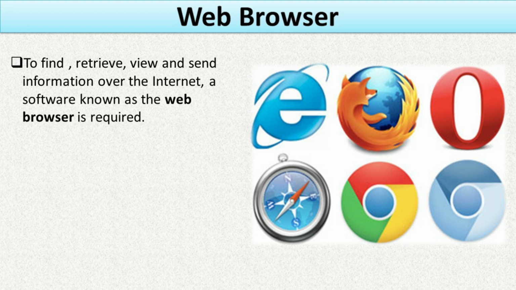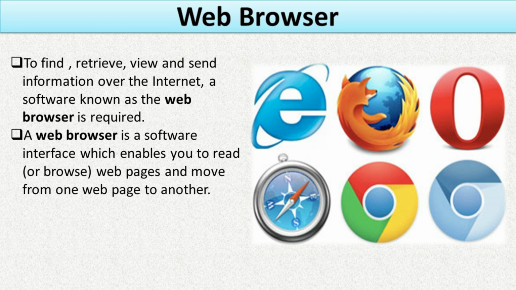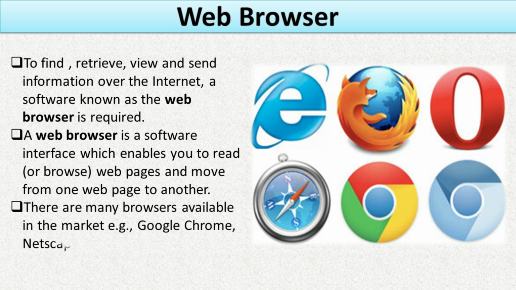A web browser is a software interface which enables you to read web pages and move from one web page to another. There are many browsers available in the market. Example, Google Chrome, Netscape Navigator, Internet Explorer, Safari and Opera.